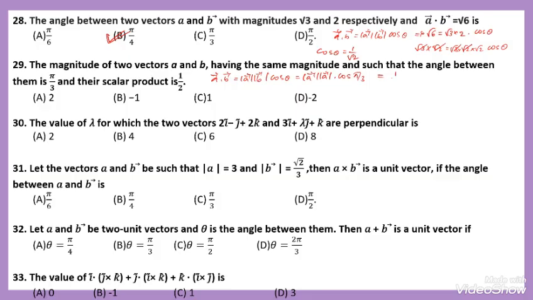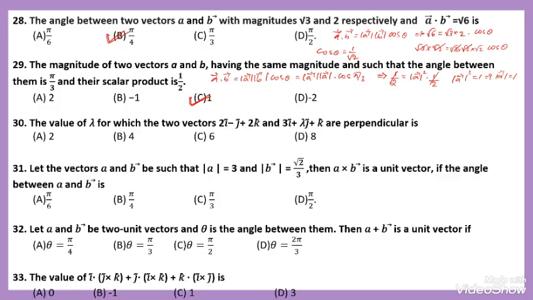So 1 by 2 is equal to magnitude of vector A square into cos pi by 3, which is 1 by 2. 1 by 2 and 1 by 2 get cancelled. We have magnitude of vector A square is 1. That's why magnitude of A is 1. The option number C is correct.